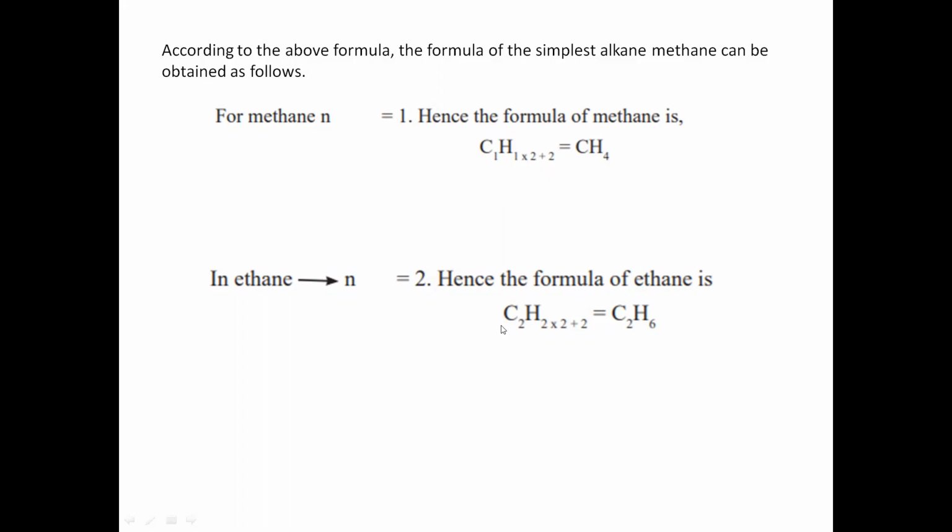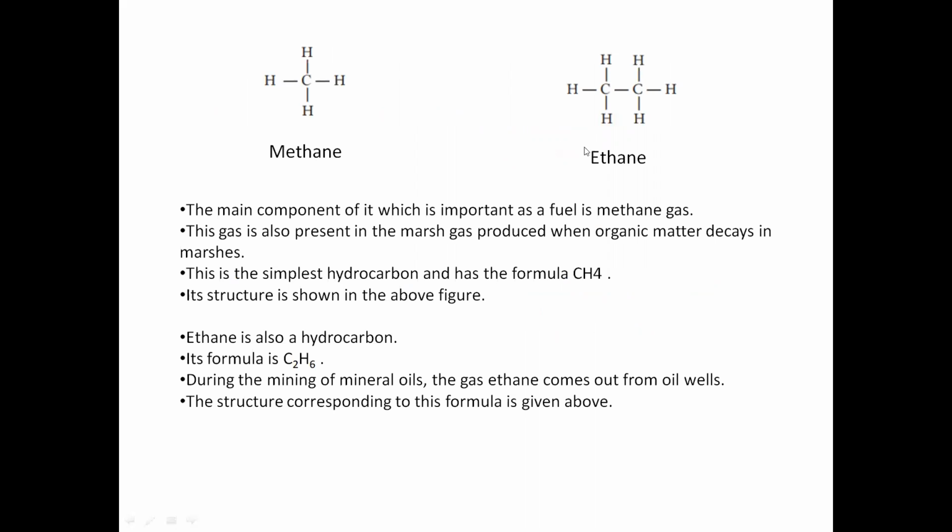When n is 2, 2 into 2 is 4, plus 2 is 6. So C2H6. You get different names and different molecules by having different numbers of carbon atoms. So methane and ethane are discussed here.